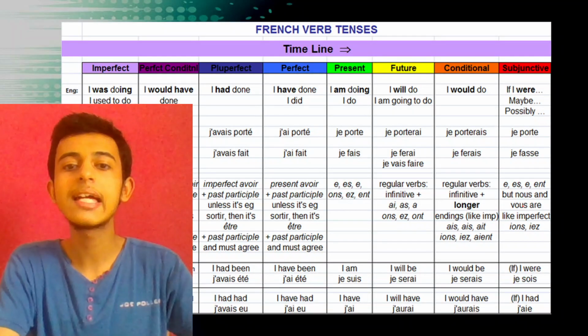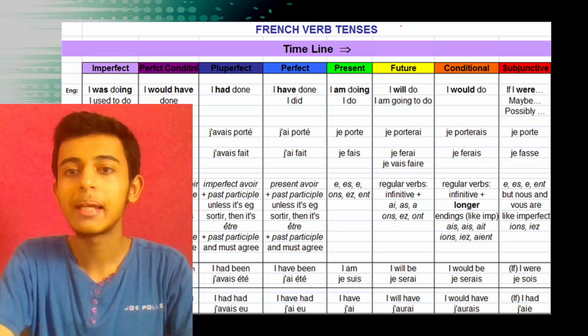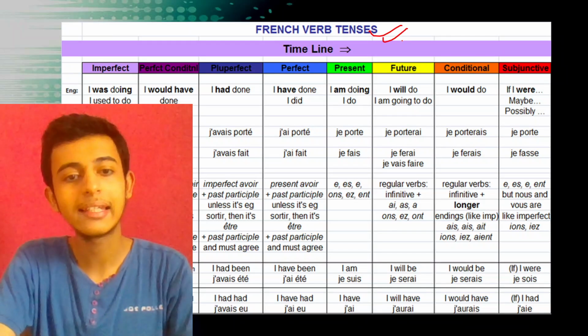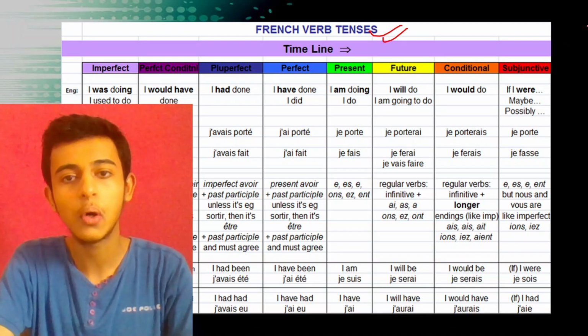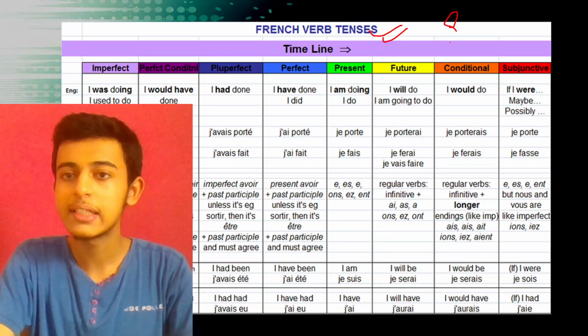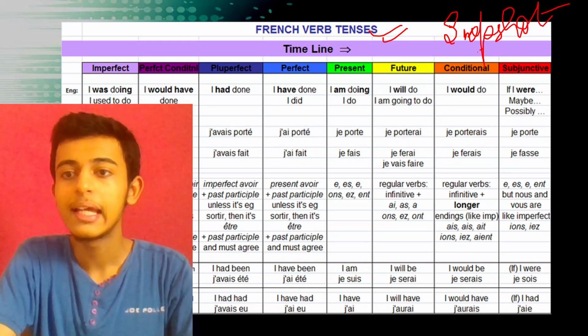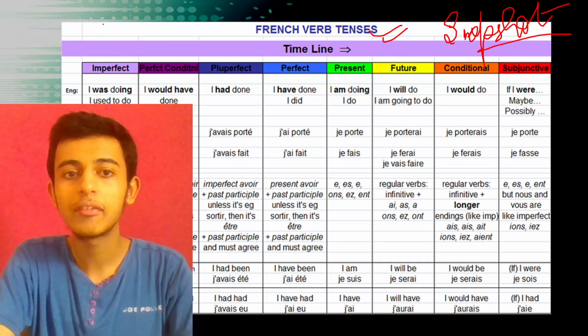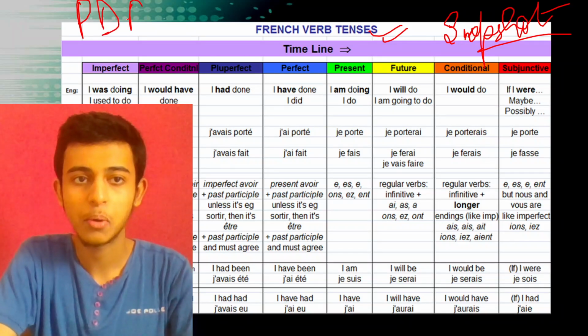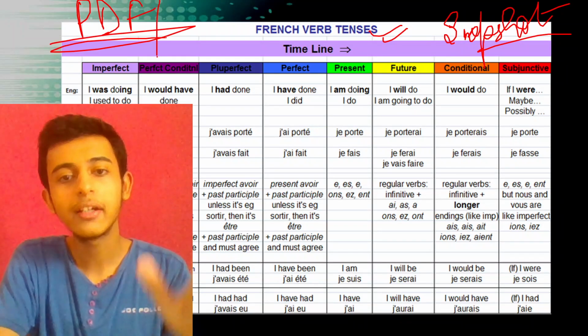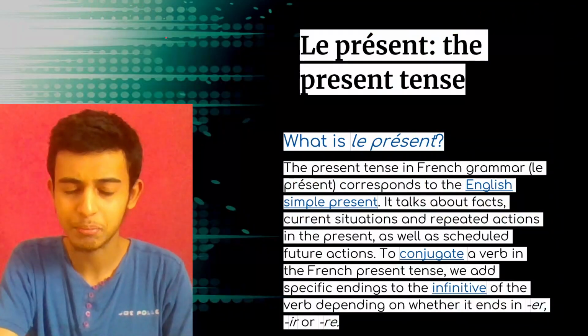Here you can see there is a timeline, right? This timeline will be discussed at the end of the video when we'll be done with all types of tenses. You can take a snapshot of it, and also one more important thing: you can download the PDF of this session from the description box right away. The entire PDF is given to you in the description box.